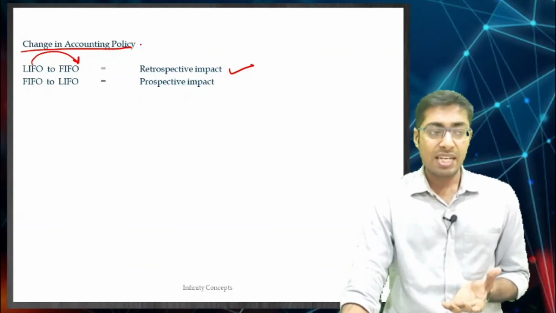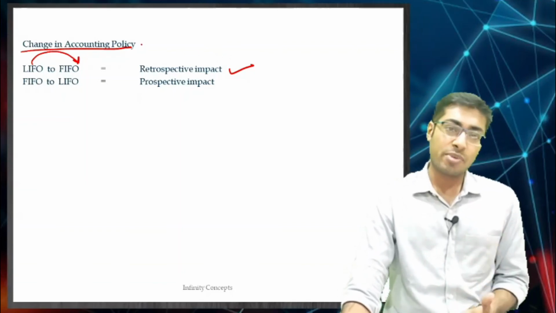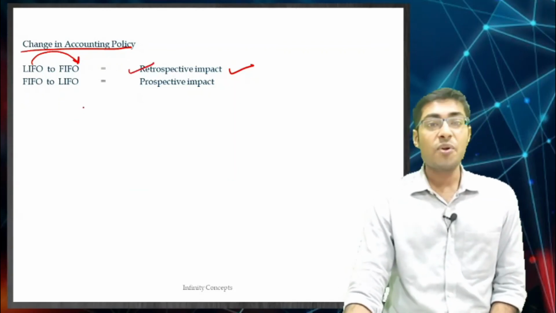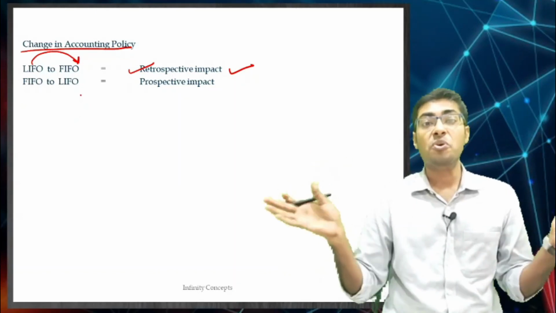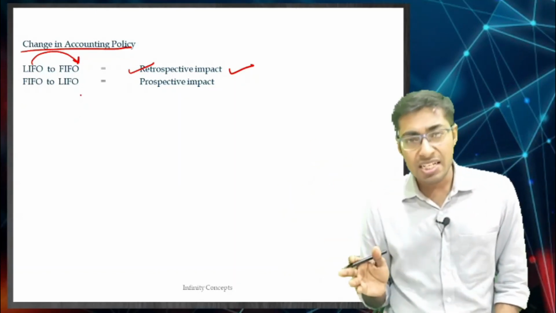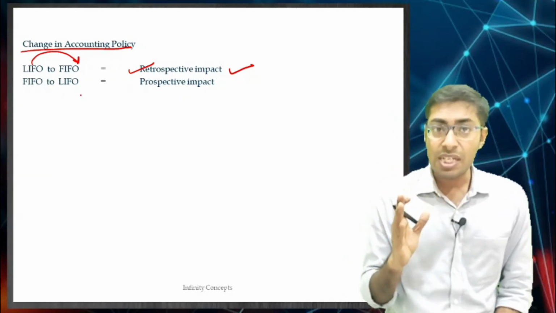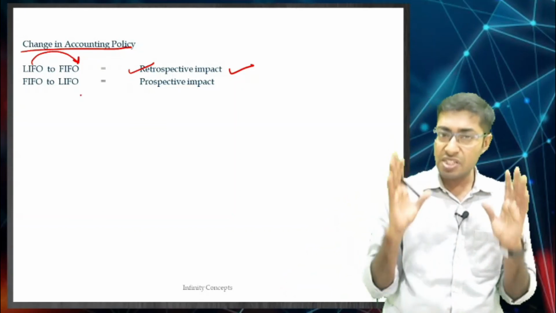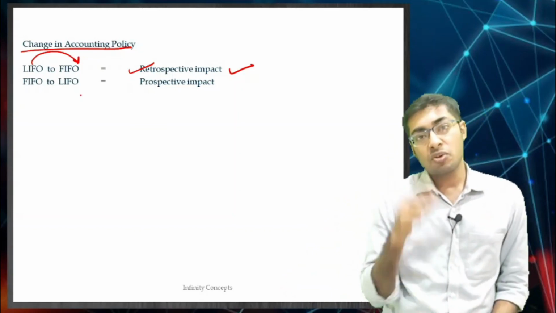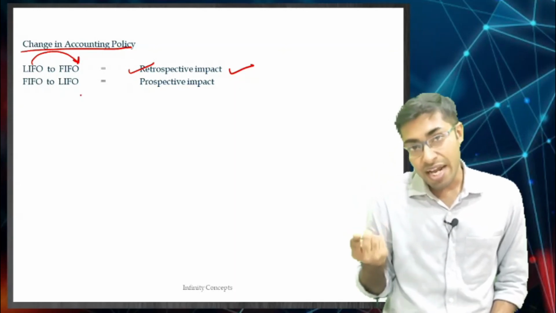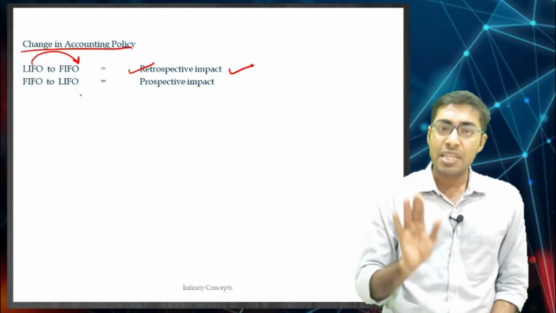So changes in accounting policy say that there has to be retrospective impact, yes, you give retrospective impact. But say, for example, you are moving from FIFO to LIFO. Remember, FIFO is something that so many countries are using, IFRS is used in so many countries, right. So FIFO is something which is good. LIFO is something which only one country is using, which is the US, that is your US GAAP, right, and therefore we consider this is something bad thing, okay.